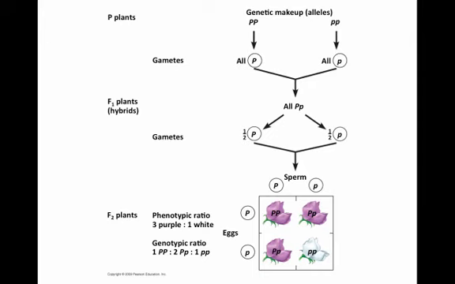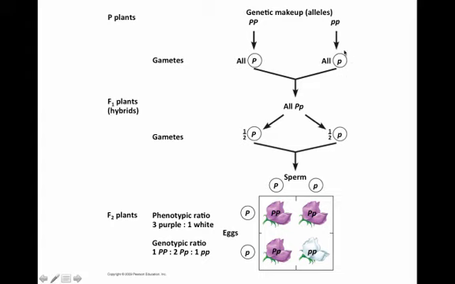So here's how that cross looked. For the parental generation, he took purebred purple, homozygous dominant, big P, big P, crossed it with little p, little p, which is homozygous recessive. All of the gametes of the first parent got a big P, because that's all the parent had to offer.